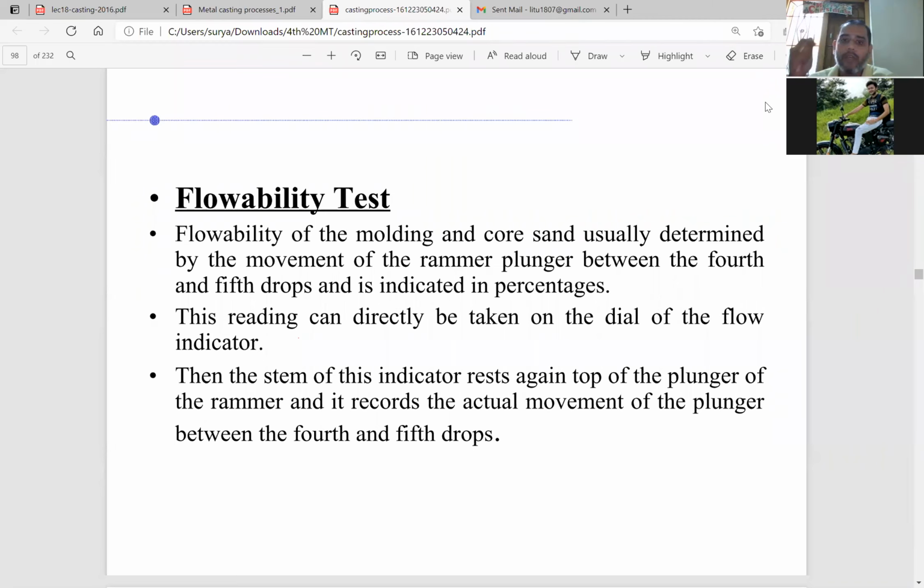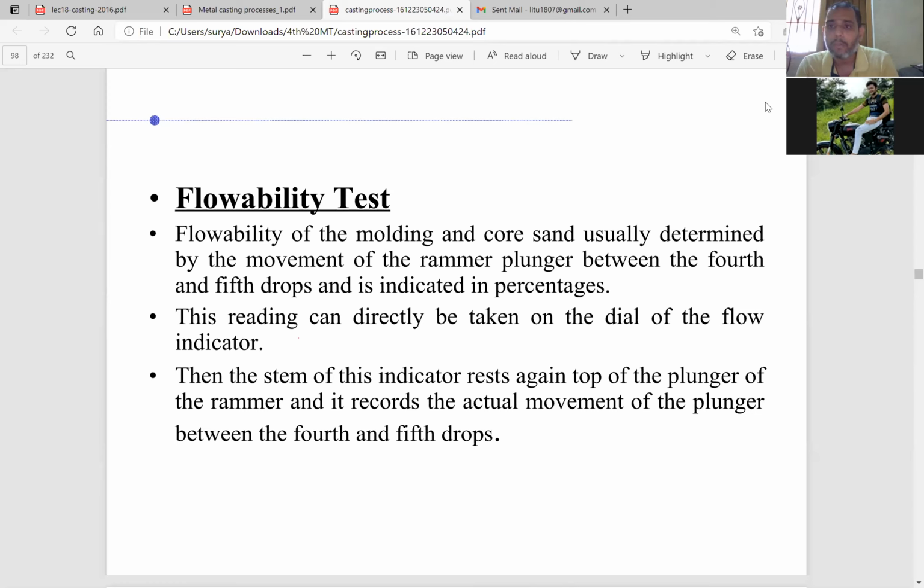That is what is meant by the movement of the rammer plunger between the fourth and the fifth drops. During the fourth and fifth drops, we are seeing the flowability of the sands.